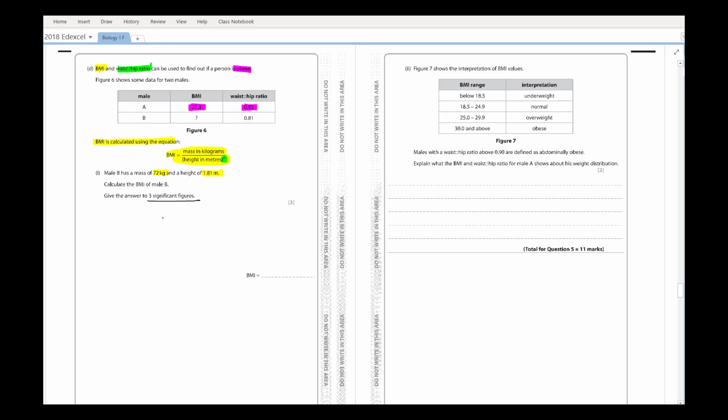So BMI's mass is 72 kilograms, and that's divided by its height, which is 1.81 meters. But we've got to square this 1.81. So if you do that on your calculator, you do the 1.81 squared first, and that's 3.2761.